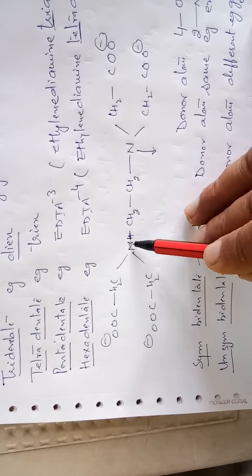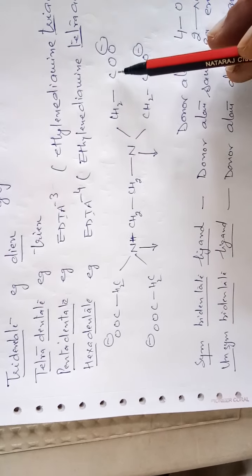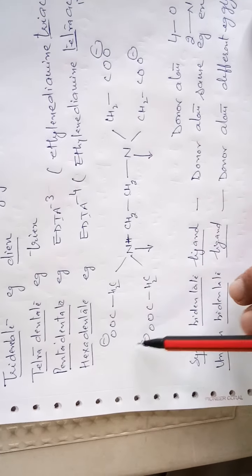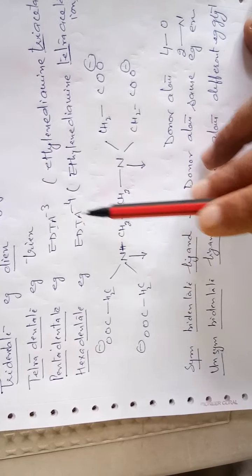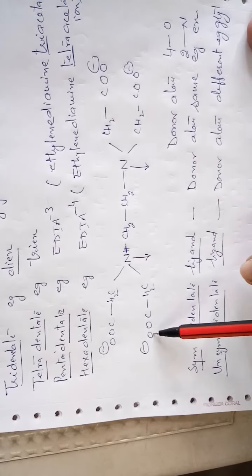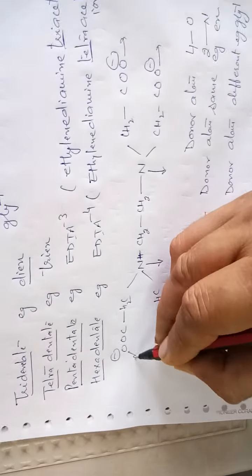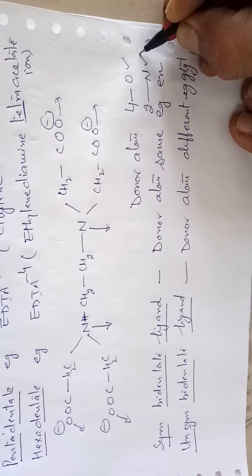This is the structure of EDTA-4. This is nitrogen, CH2, nitrogen, and 4 groups are there, CH2 CO negative, similarly this one and this one. The charge is -1, -2, -3, -4. Donor atoms are oxygen 1, 2, 3, 4, and 2 nitrogen: 4 donor atoms of oxygen and 2 donor atoms of nitrogen, total 6.